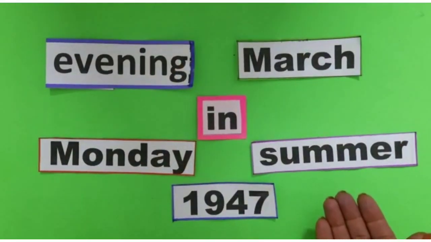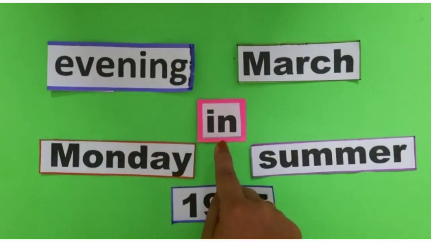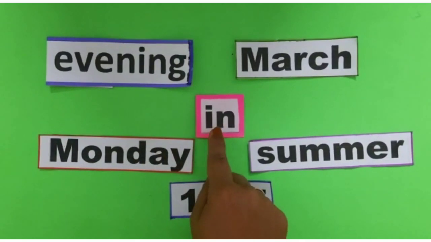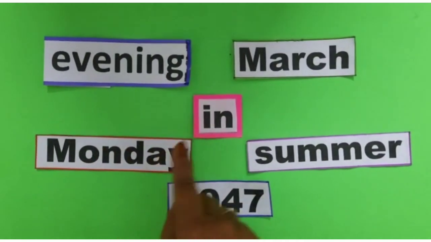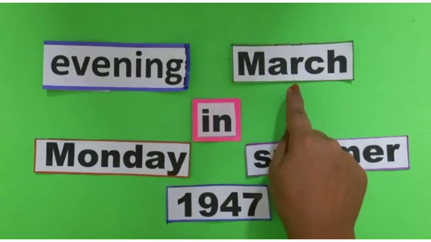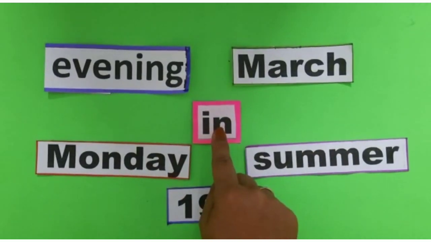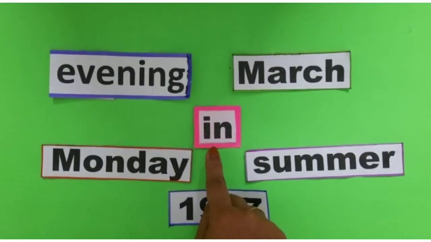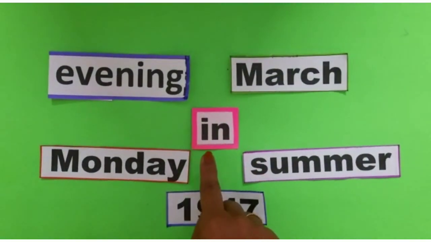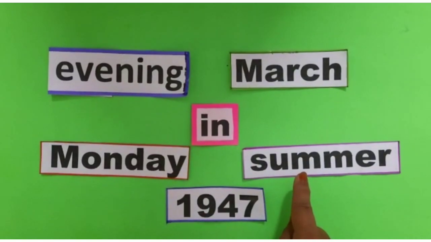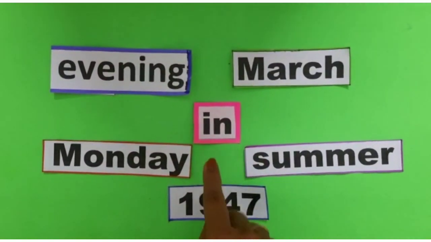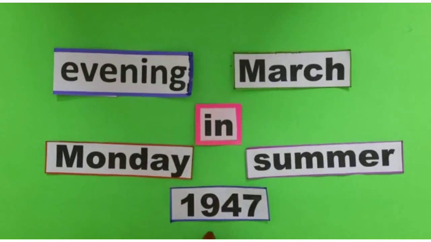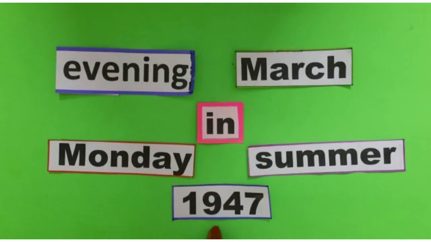So children, let's revise. Preposition in is used before part of the day, like in the evening, in March, name of the month, in March, in summer, name of the season, in 1947, a year, in 1947.